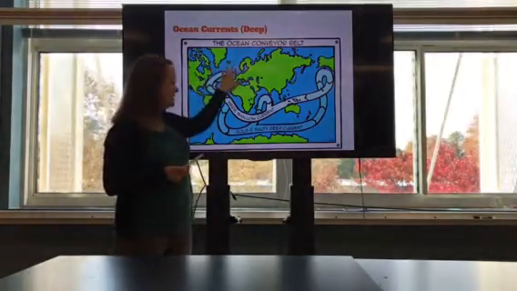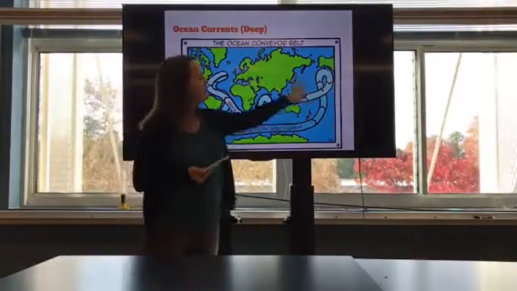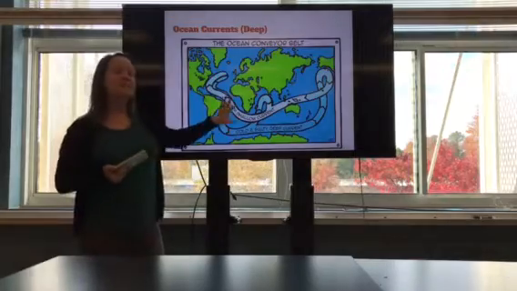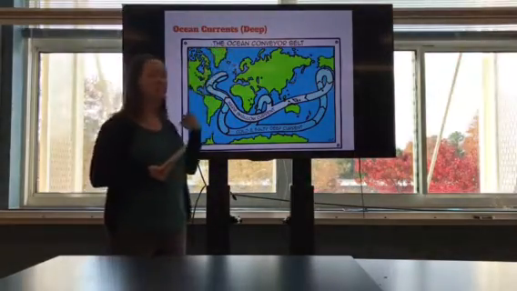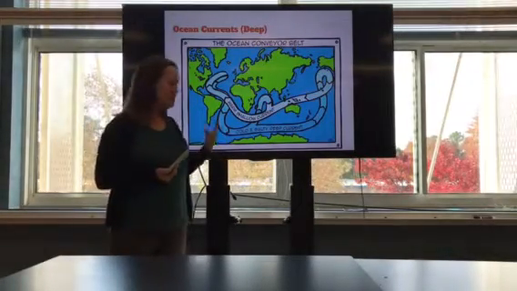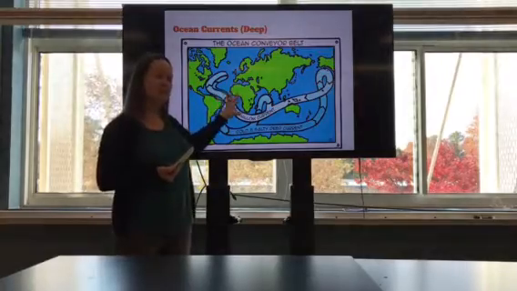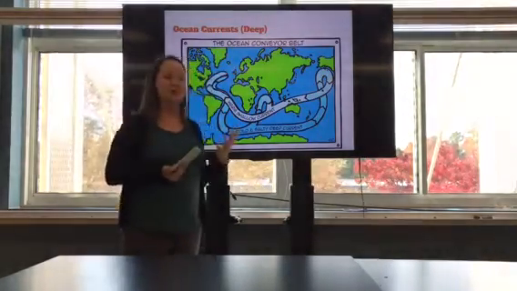So that water sinks to the ocean floor where it moves back towards the equator, and I get this conveyor belt. So what this conveyor belt does, it brings warmer water to the poles and carries colder water back to the equator, so that regulates climates. Now, if this conveyor belt shuts down and I'm no longer carrying warm water to the poles, that's what puts us into an ice age.